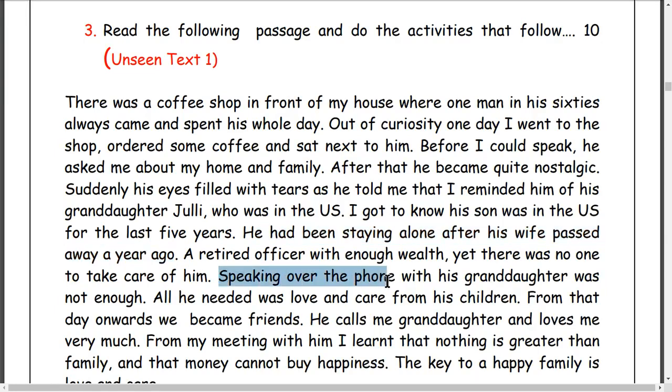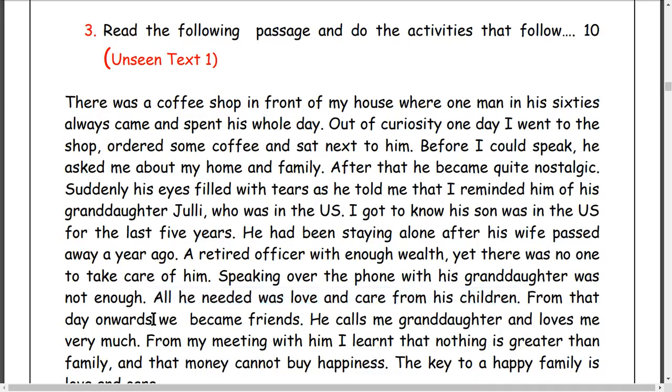Yeah. Speaking over the phone with his granddaughter was not enough. He used to telephone her. फोनमा कुरा गर्दो रहेछ. Sometimes that was not enough. त्यति पर्याप्त थिएन. All he needed was love and care for his children. अहिले उनलाई के चाहिएको छ भनेपछि all he needed was today love, माया, care, हेरविचार from his children. उसको बच्चाहरूबाट हेरविचार, माया उनलाई चाहिएको छ.